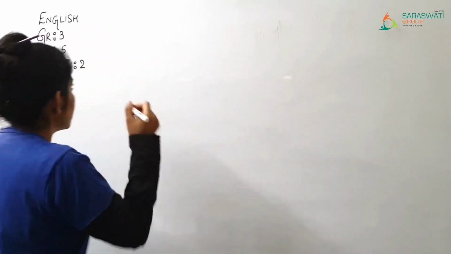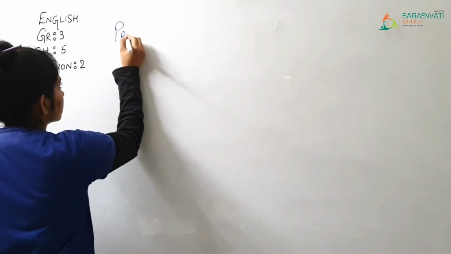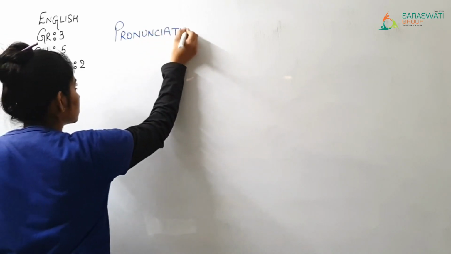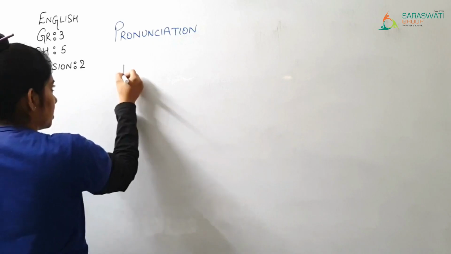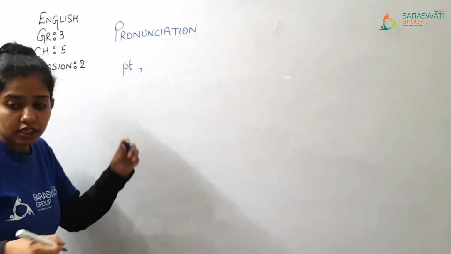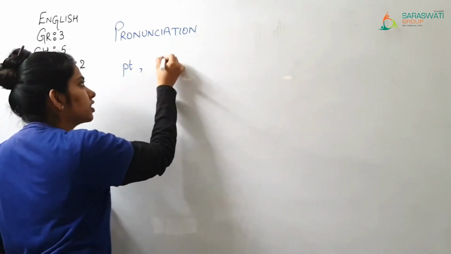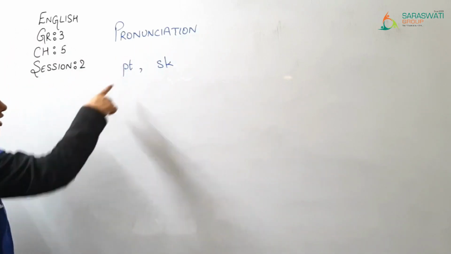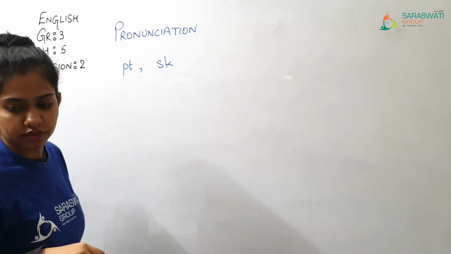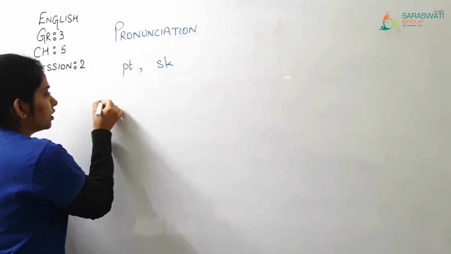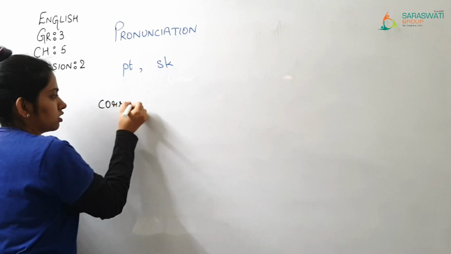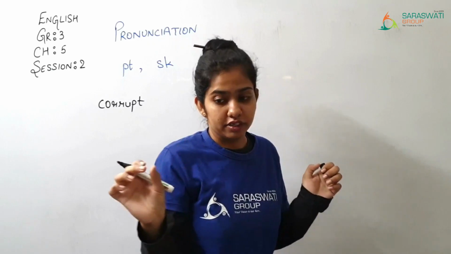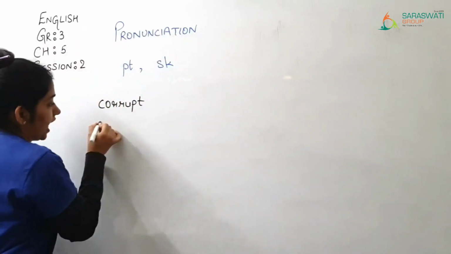Here the pronunciation part, we are going to see two pronunciations, that is pt, t, and sk. Okay, so first let us see this pronunciation t. So corrupt, corrupt, t, corrupt, right?